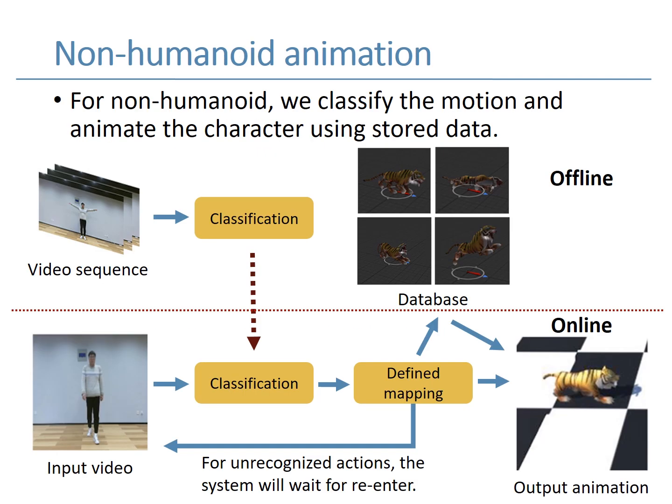For non-humanoid character, we need to classify the action, then we animate the character using stored data. We train an SVM for video sequences offline. Then we use this SVM to classify the action online. After the action is correctly classified, we use stored data to create the animation.